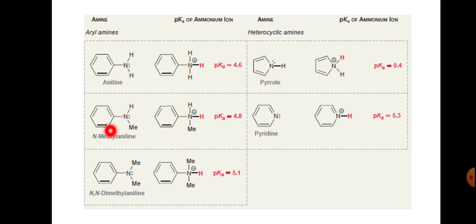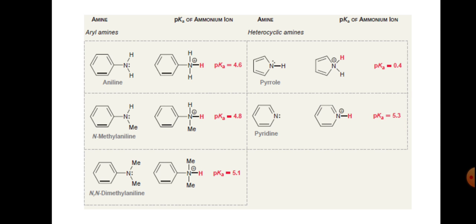Here N-methylaniline and this is the ion, pK value is 4.8, and this is N,N-dimethylaniline and the corresponding ion, pK value is 5.1. This is pyrrole and the corresponding pyrrolenium ion, that is 0.4, and this is the pyridinium ion, that is 5.3.